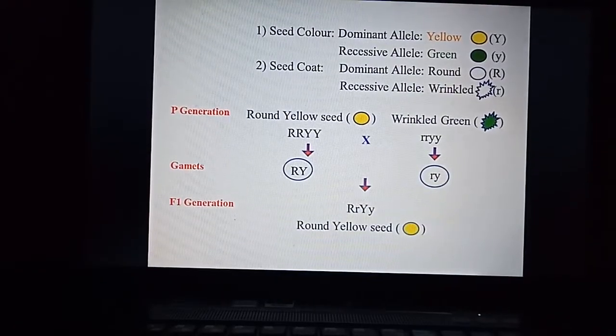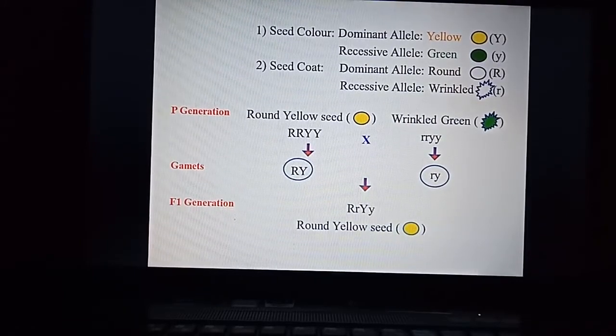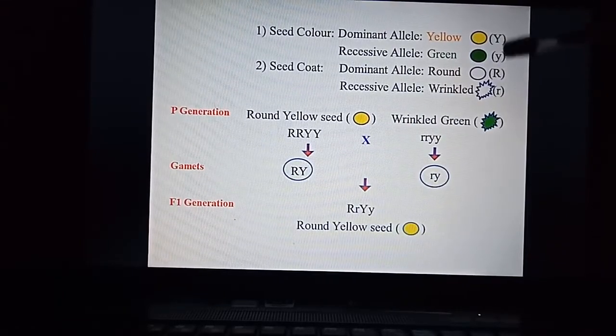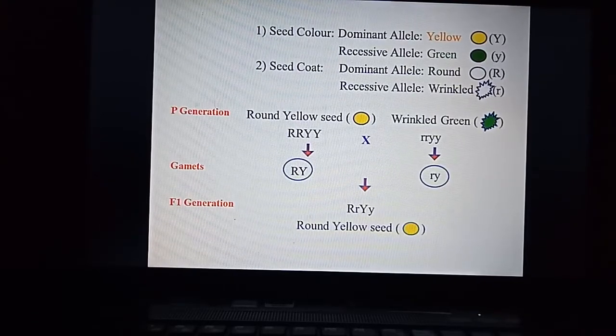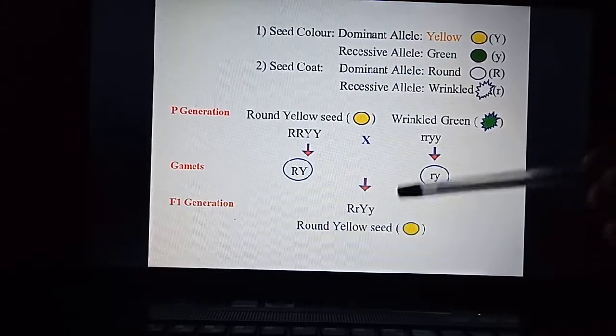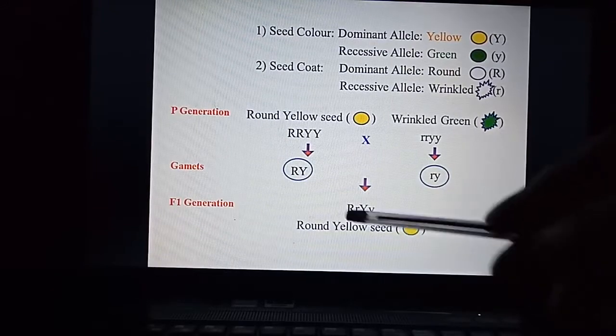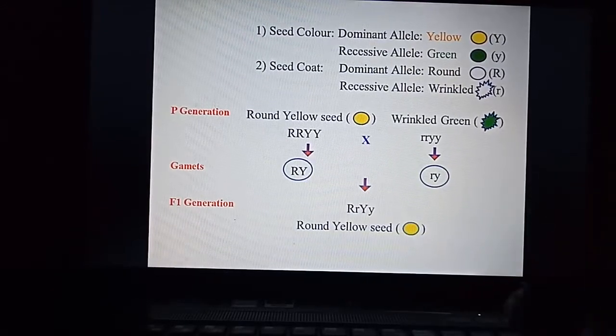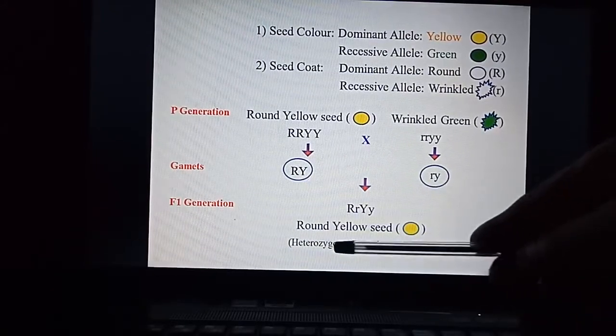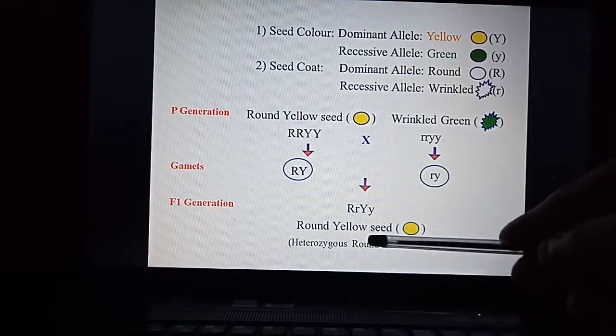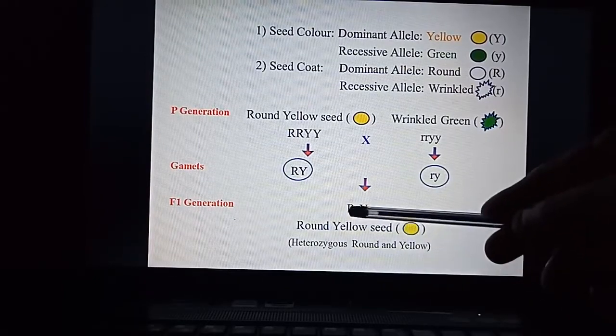So in the F1 generation, what will you get? In the F1 generation, you will get round yellow seed. The genotype of that round yellow seed is capital R, small r, capital Y, small y. This condition is heterozygous, because it is heterozygous round and heterozygous yellow.